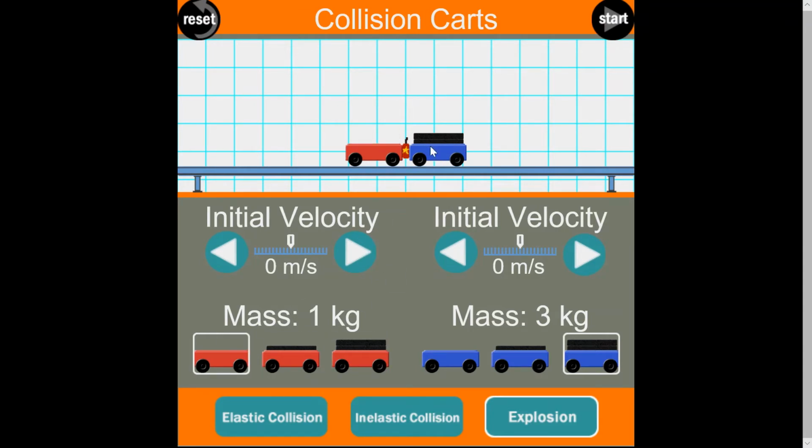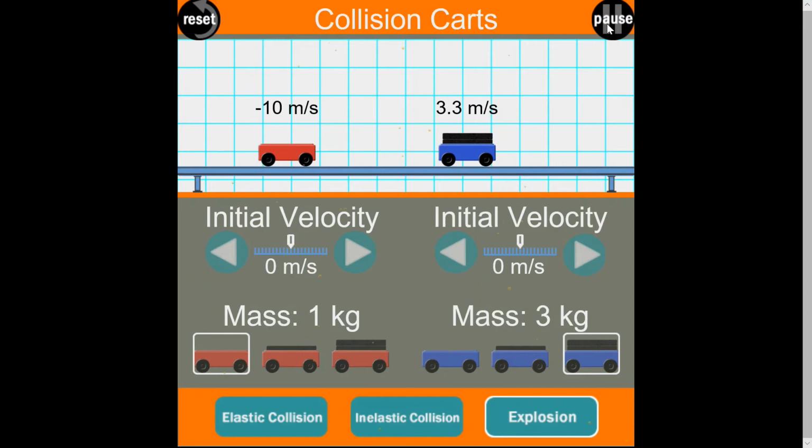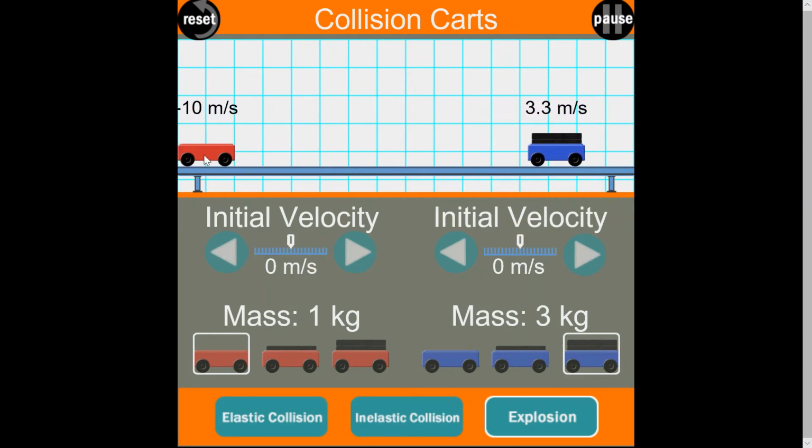The last thing I can do here real quickly is just reverse the masses. Now let's have the blue cart be 3 kilograms heavy, and the red cart is the light one. So what do you predict will happen? Which one will move fastest now? Let's go ahead and run it. Now you can see that the red cart moves faster, and again, it has to in order to conserve momentum. The total momentum of this system has to be 0. So since this cart had less mass, it has to move faster and in the opposite direction as the blue cart.